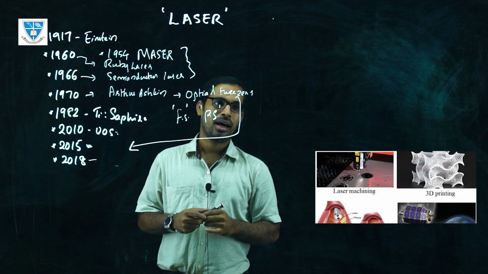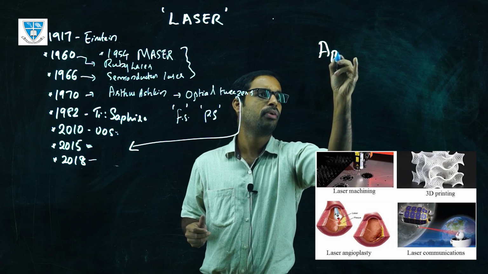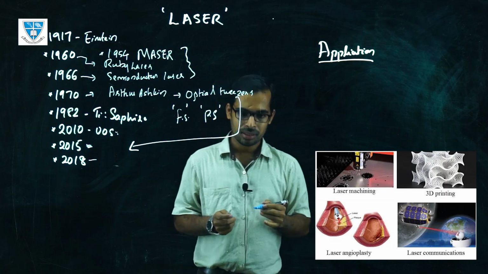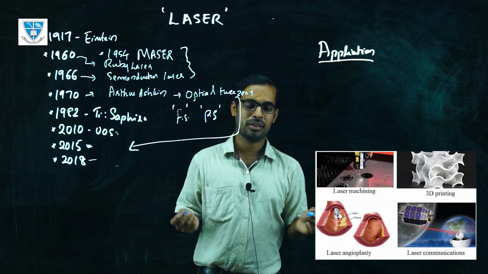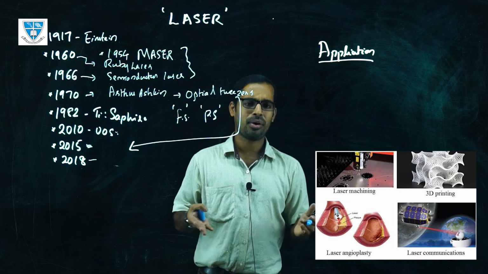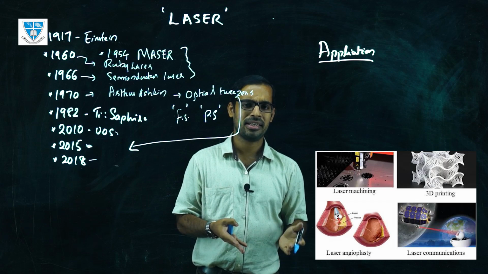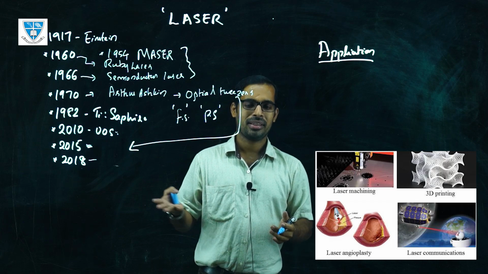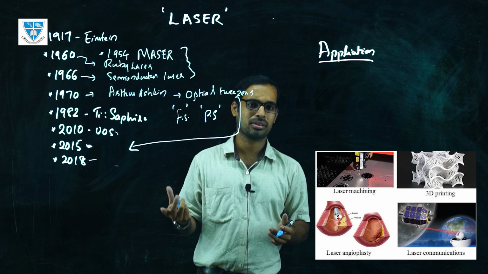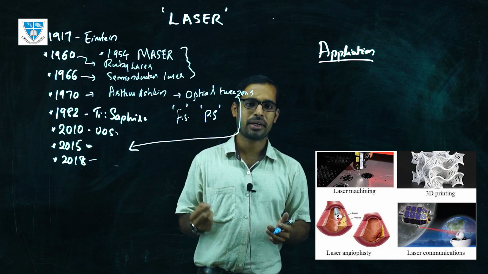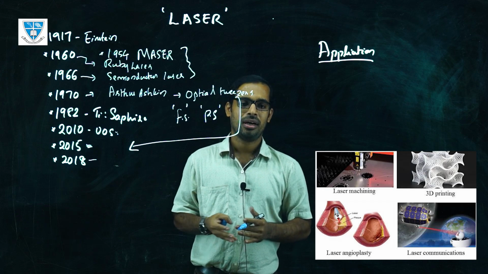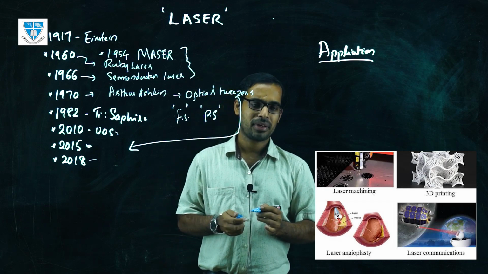Regarding applications, lasers are being used for different types of applications. Starting from laser pointers, people use them in shops as barcode scanners. There are a lot of different applications, like laser printers, which also use this. Then for CD data storage, the CD writing and reading area, they use this laser light for recording data and also for reading data. So these kinds of things complement data storage systems and different devices.